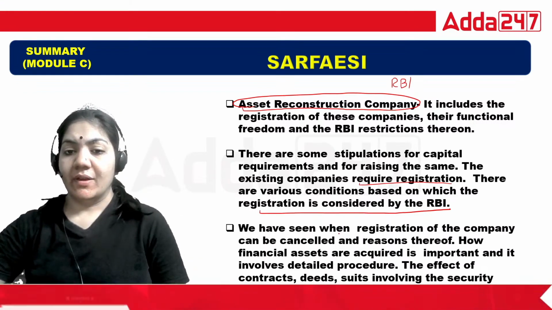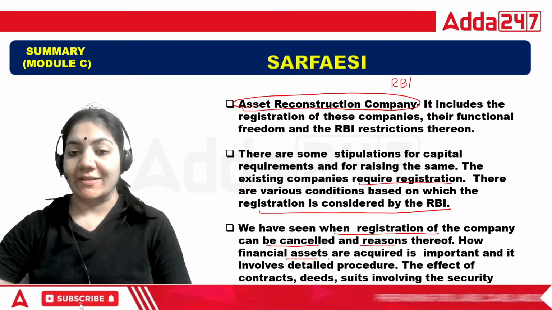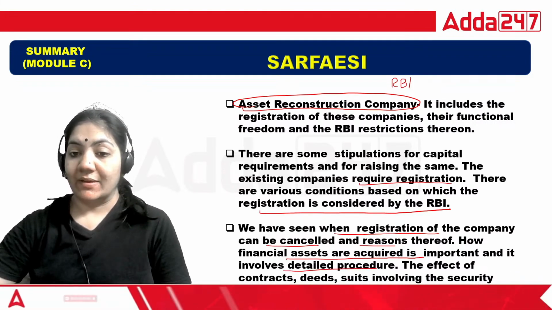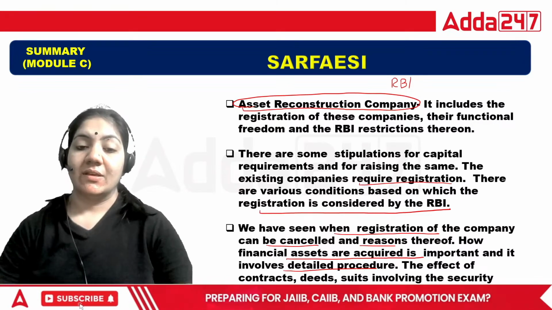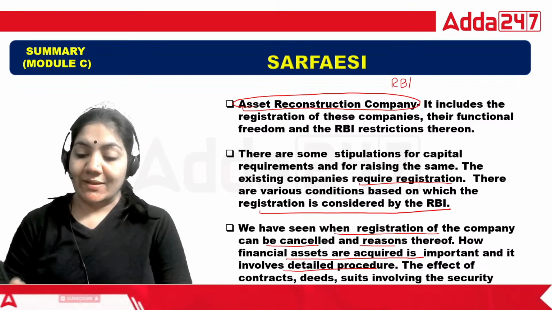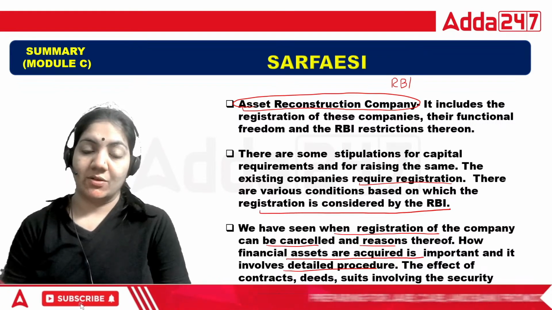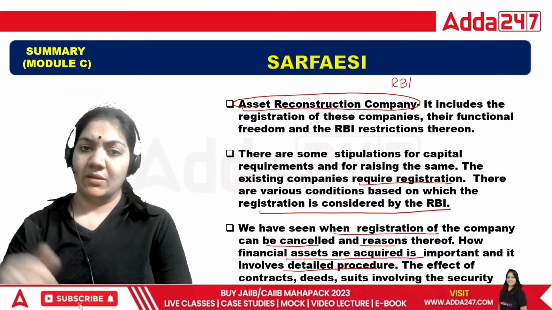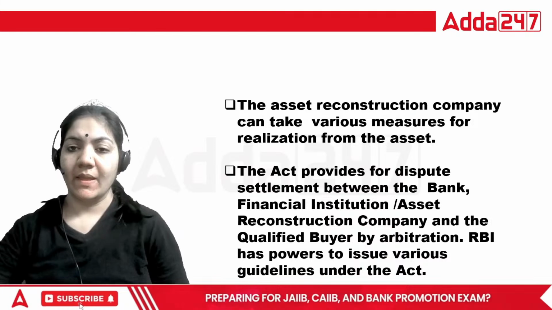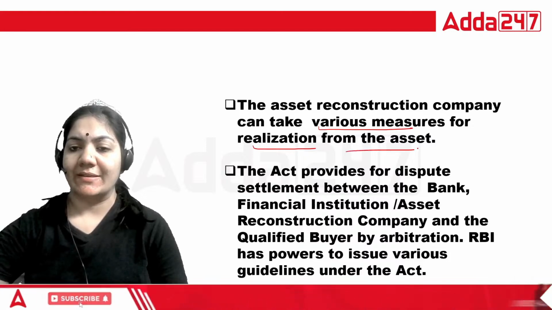We have seen when registration of the company can be cancelled and the reason thereof, how financial assets are acquired is important, and it involves a detailed procedure. The effect of contract, deed, suit involving security in the asset is also seen. Basically, the main work of the ARC company is to take the security receipt from the bank and financial institution, and pay the money to the bank. This is the particular process of your SARFAESI Act. The ARC company can take various measures for realization from the assets.